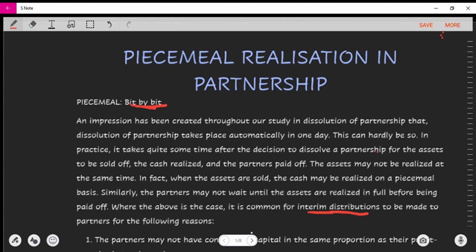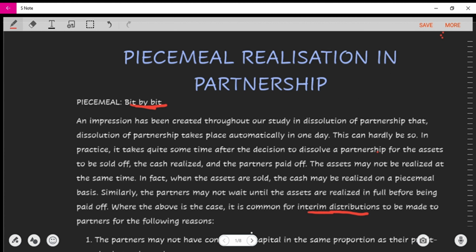So the assets may not be realized at the same time, and in fact assets are sold and cash may be realized on a piecemeal basis. Even if the assets have been sold, the cash may come in bit by bit, little by little. Basically that's what they mean.